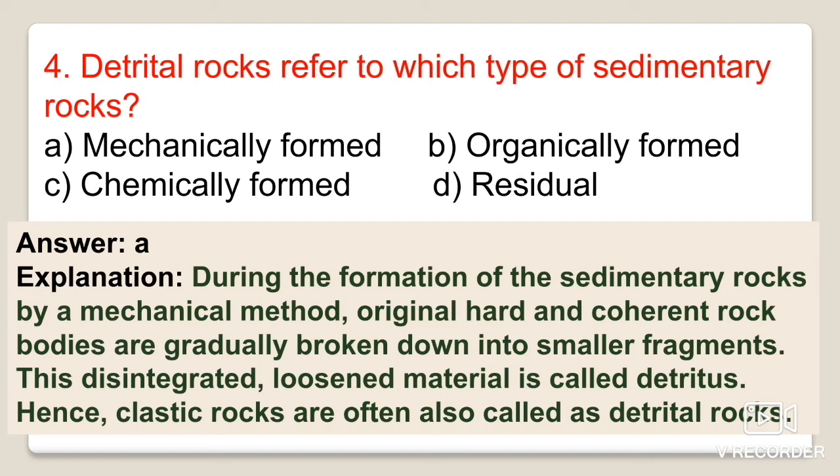Disintegrated means divided into pieces or loosened material, known in sedimentology as detritus, and hence clastic rocks are often called detrital rocks. So here the correct option is mechanically formed, option A.